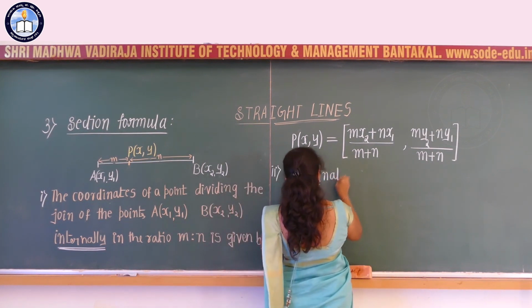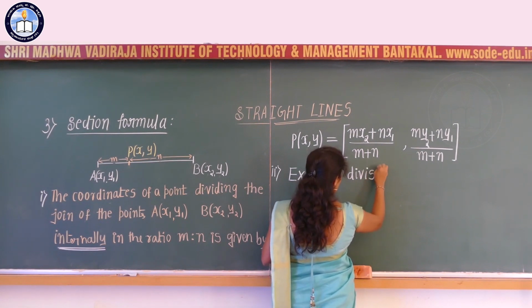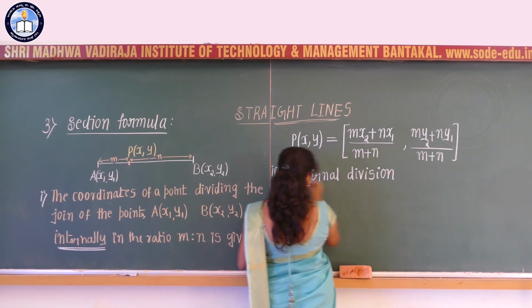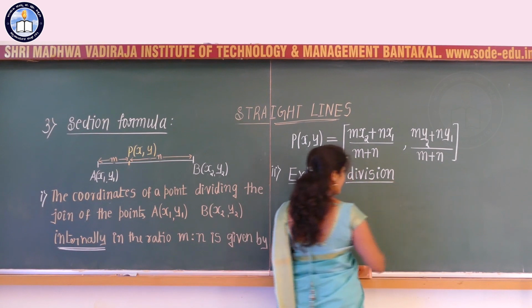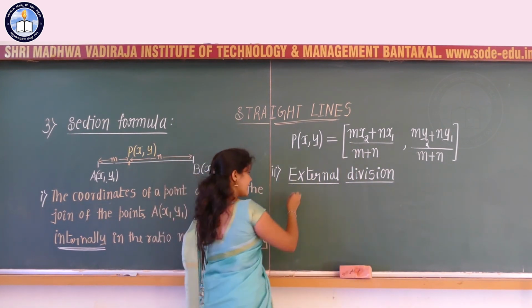If the point P divides AB externally in the ratio m:n, how do we draw the diagram?